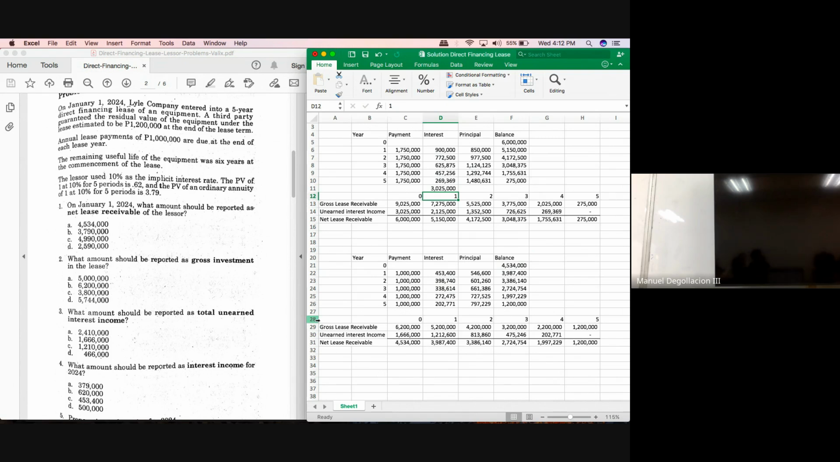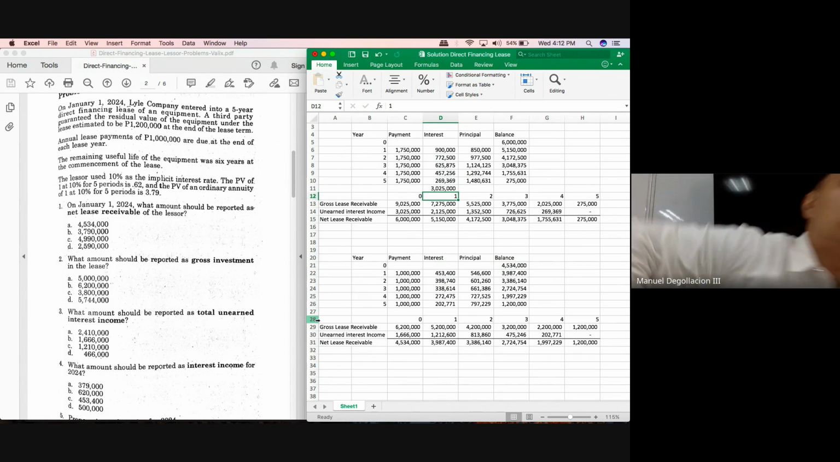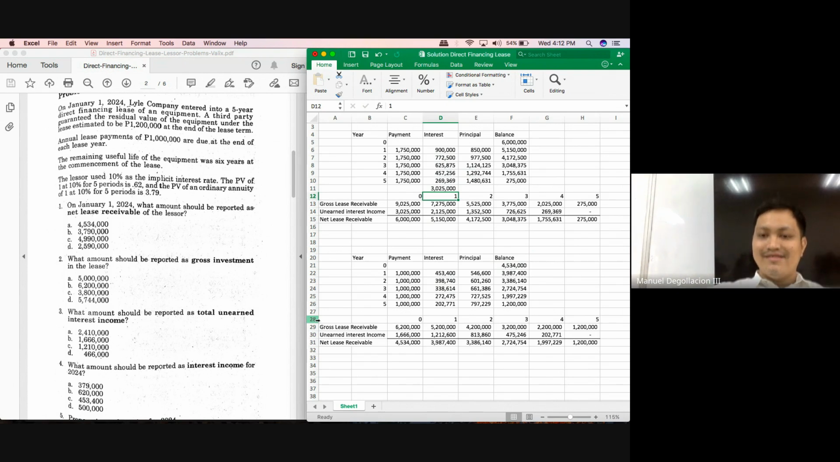Okay, so the alternative solution for the net lease receivable would be 5,200,000 minus 1,212,600, which will give you 3,987,400. Okay, so what questions have you answered already?